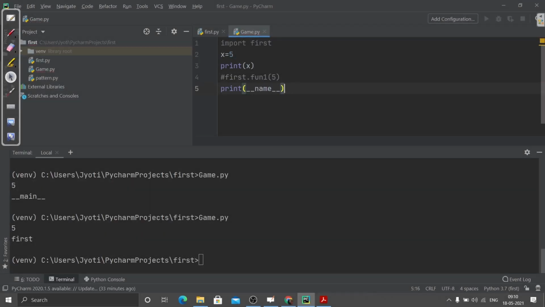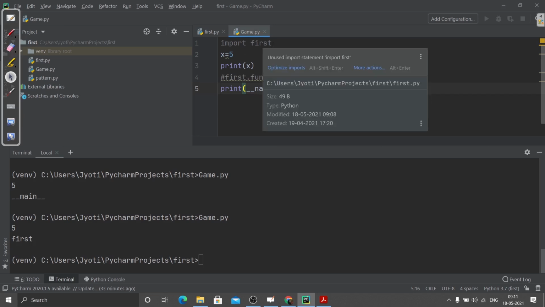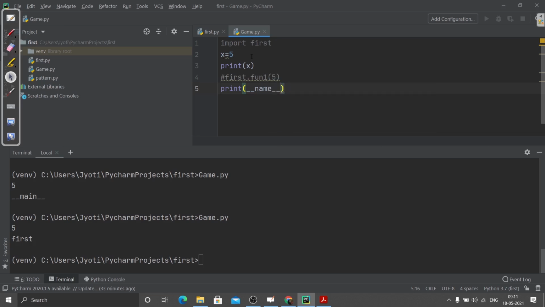So let me just show you how you can actually identify that in this Python file. I'm working in this Python file that is game.py. I want to know whether it is a script or a module. So what I'm doing is first importing the module that is first. And I'm having one variable, I'm printing it. And then I'm using this print __name__.